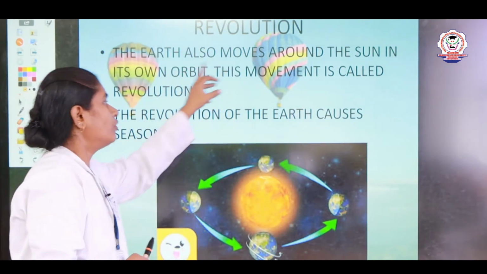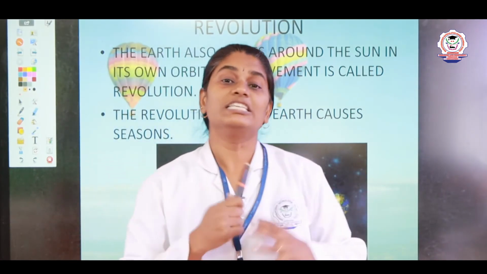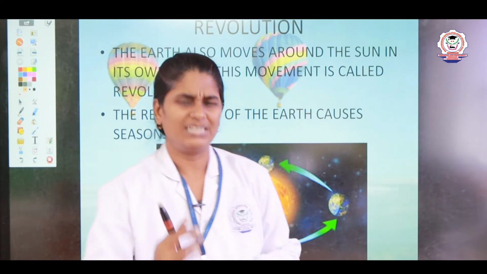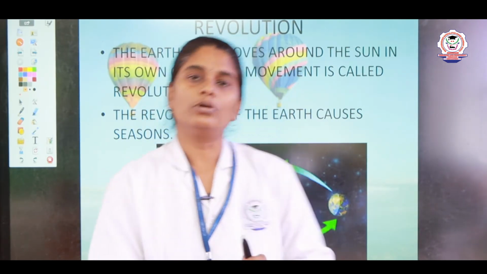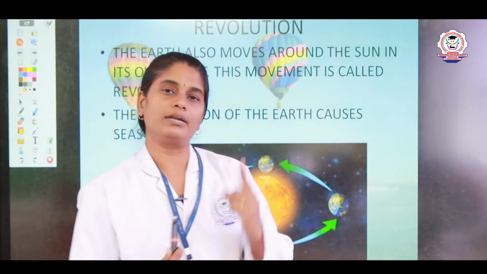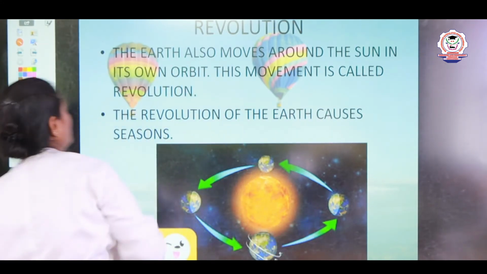For this revolution, the earth takes 365 1/4 days to complete one revolution. That is nearly 1 year, right? So for the completion of one revolution, it will take 365 1/4 days. How many days?